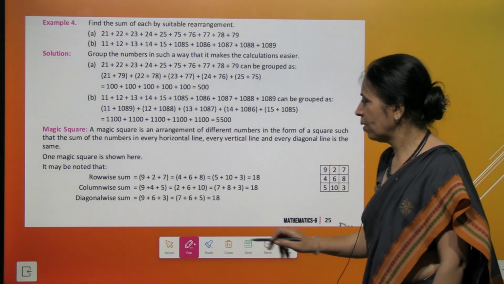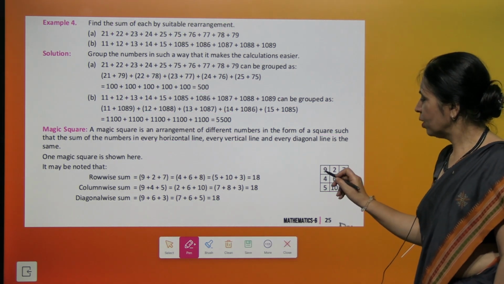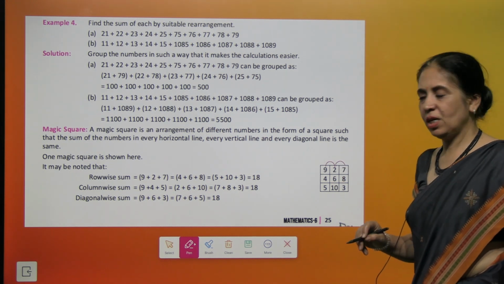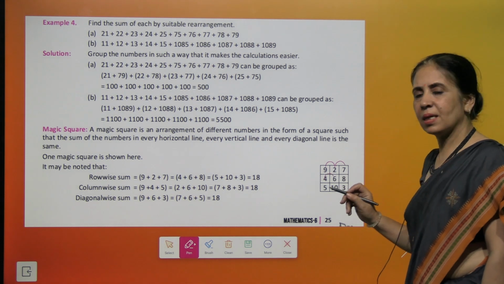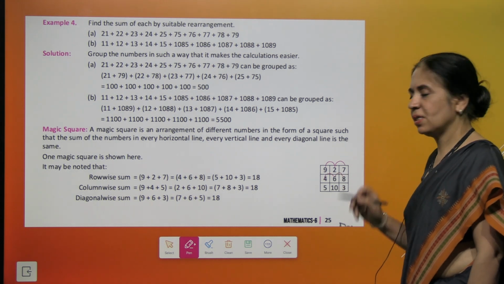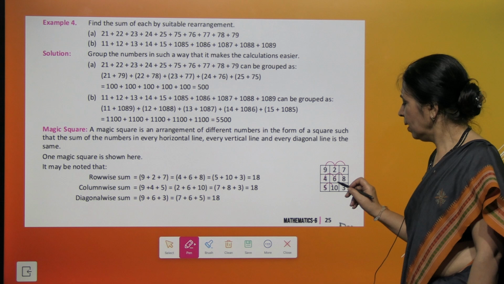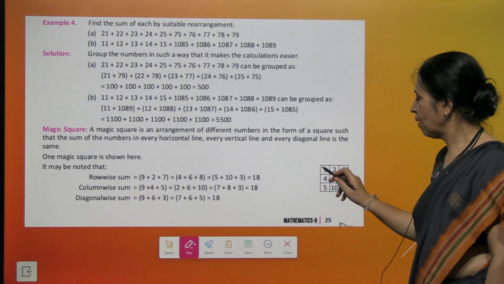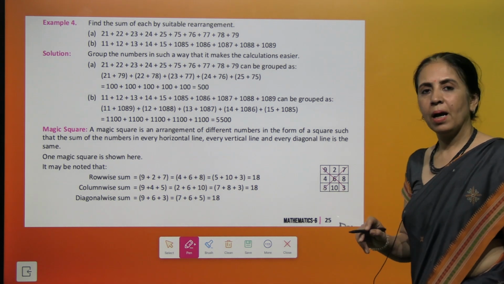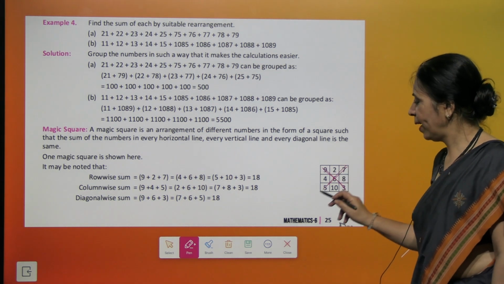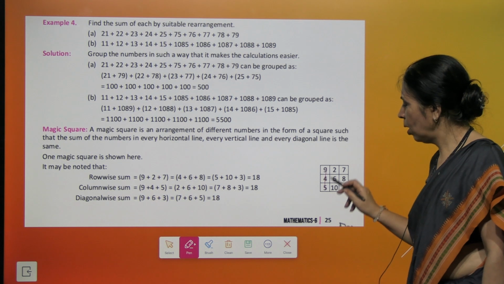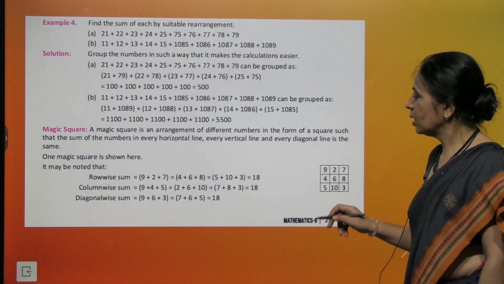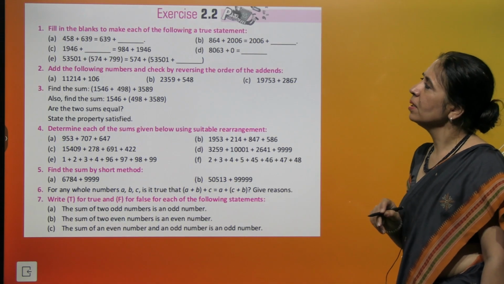So if you look very carefully, we look at the first row. 9 plus 2 is 11, 11 plus 7 is 18. Another is 4 plus 6 is 10 and 10 plus 8 is 18. And similarly, the last row also makes 18. And not only rows, if you add the diagonals, again we are getting the sum of 18, and adding the columns also makes the sum of 18, right? So this is called a magic square.